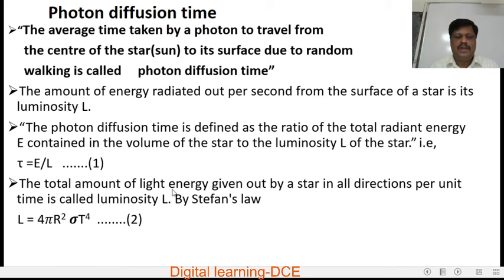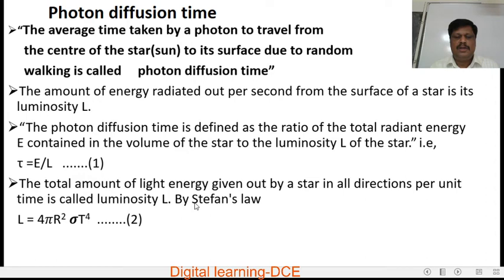The amount of light energy given out by a star in all directions per unit time is called luminosity L, and by Stefan's law it is given by L = 4πR²σT⁴. Stefan's fourth power law is defined as: energy emitted per second per unit area is directly proportional to the fourth power of the absolute temperature.